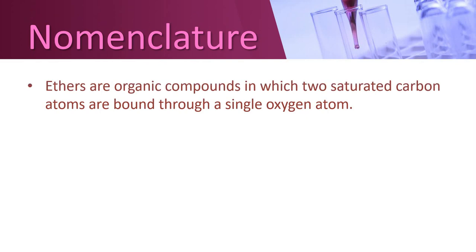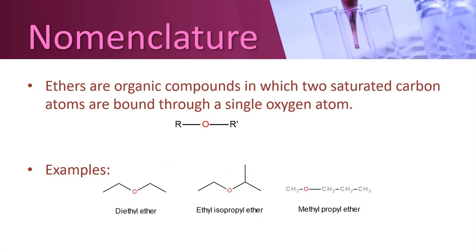As we know, ether is the class which has oxygen in the center and two alkyl groups attached to it. It can be shown simply in this way, where oxygen is present in the center and there can be two alkyl groups which can be either the same or even different. When oxygen is in the center, it is termed as ether.